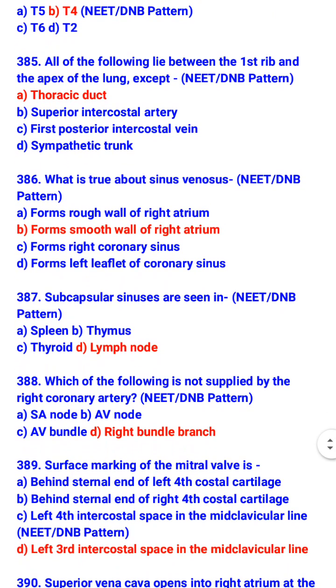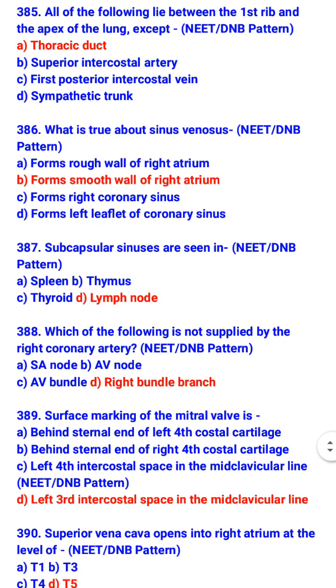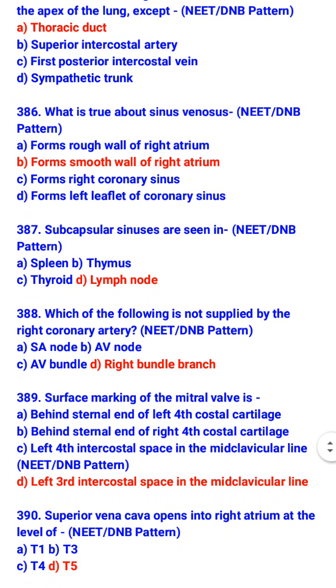Subscapular sinuses are seen in lymph node. Which of the following is not supplied by the right coronary artery? Right bundle branch is not supplied by RCA. So what is supplied by RCA? SA node, AV node, and AV bundle.